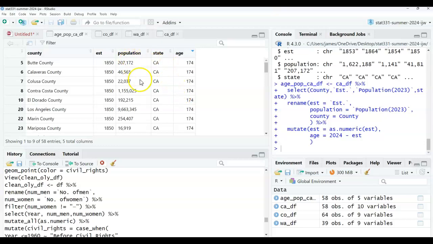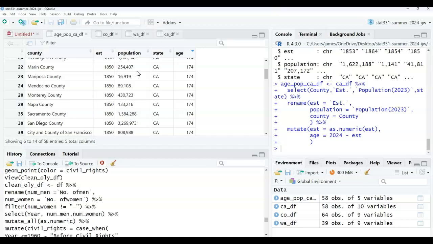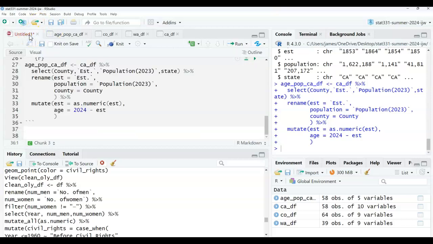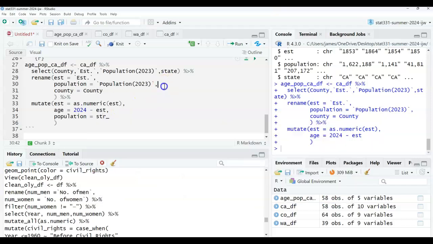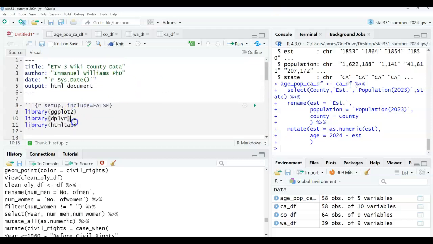Alright. So the issue now is population. But the thing is, in terms of population, I can't just say as that numeric. And the rationale for that is because it has a what in it. These things have commas. Alright, so I need to remove those. And so you haven't learned that in this class yet, but we're going to learn it this upcoming week, these videos with strings. But it's okay, you can learn it now. So population is equal to, I'm going to do str string O. That's why it's not showing up. I need a package because we haven't learned it yet. It's called library stringr, because we're working with strings.